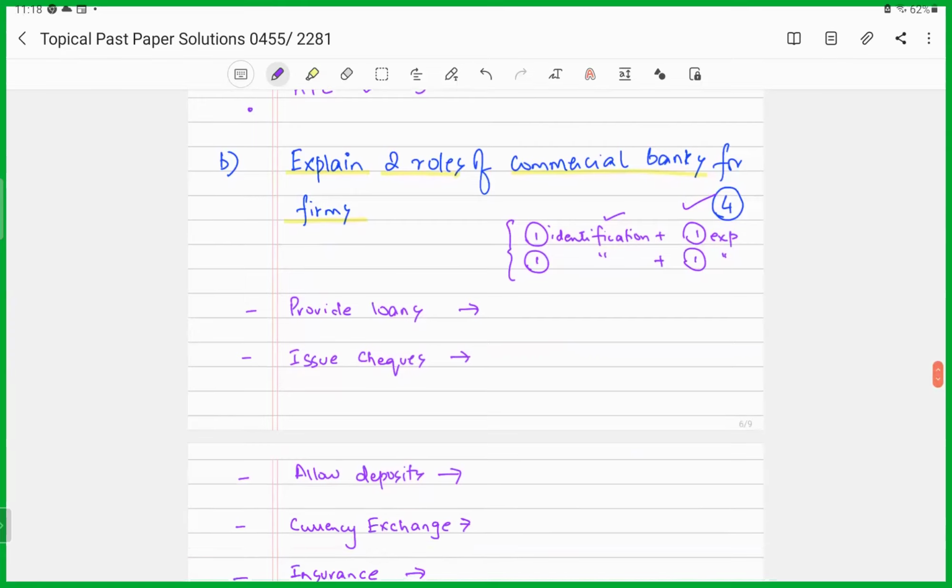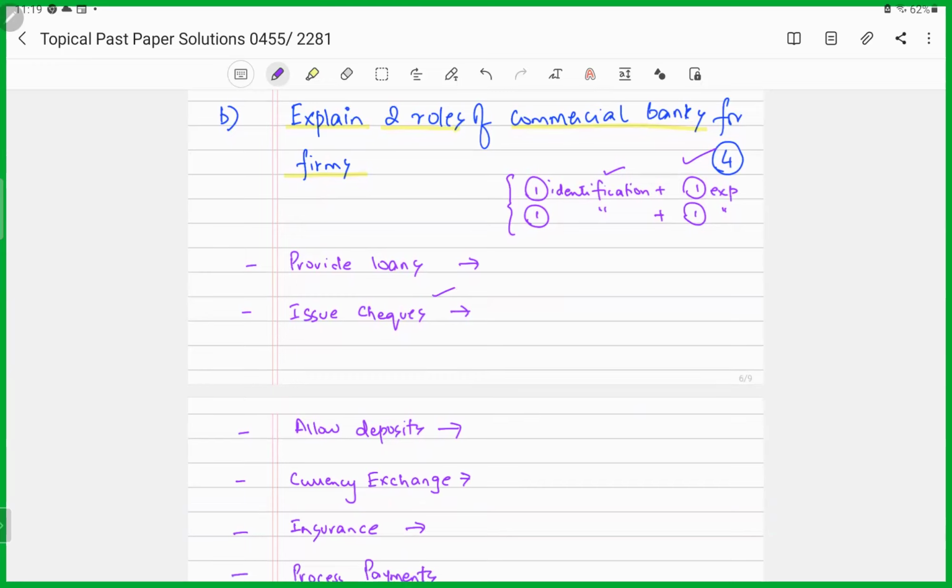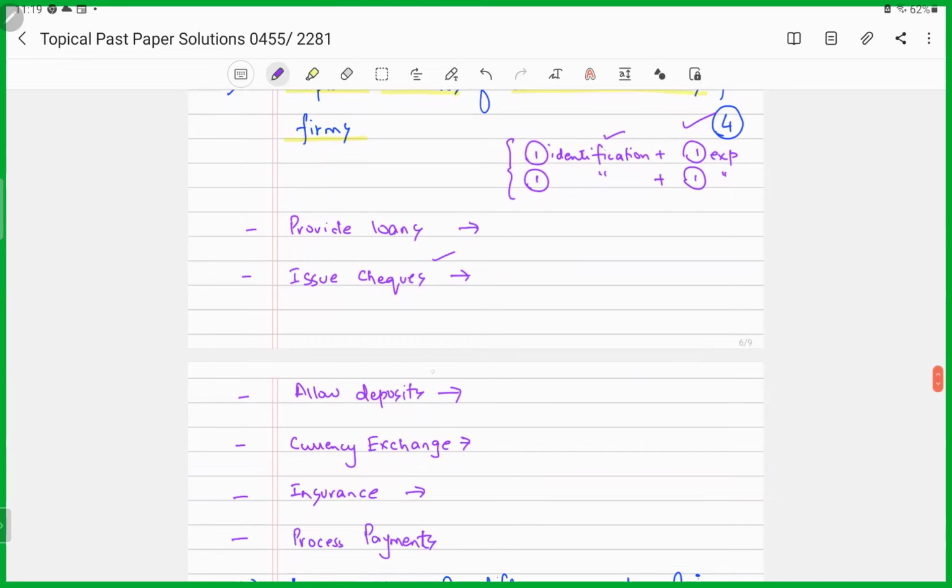You can say commercial banks offer loans to firms to finance expansion, or to provide them with sufficient capital, or to cover their day-to-day running expenses or operational costs, right? Similarly, you could also say they allow them to issue checks so that they manage their day-to-day expenses, right? Or you could say they allow them to make deposits, right? How? The banks safeguard firms' funds, and they allow them to manage liquidity for their daily transactions, for the day-to-day